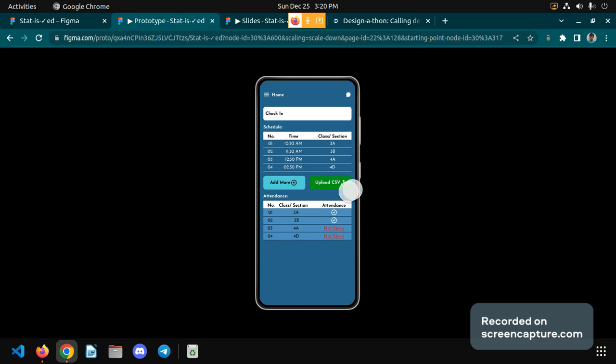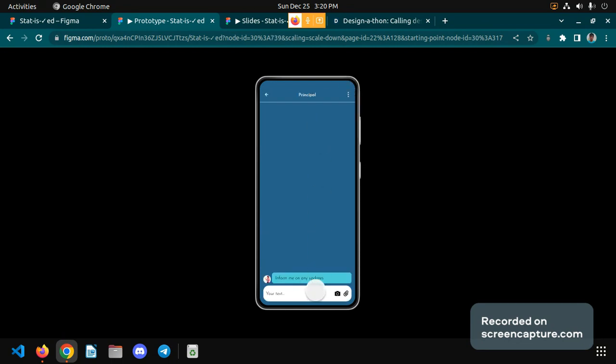where here you can see its schedule. You can add more. You can upload the CSV file if it's available. Here is this attendance thing and this chat function where you can chat with anyone.